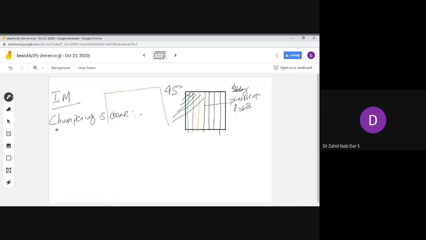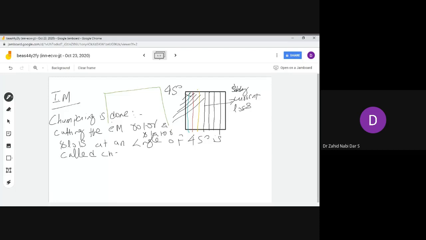So cutting the induction motor rotor slots, or rotor and stator slots, at an angle of 45 degrees is called chamfering.